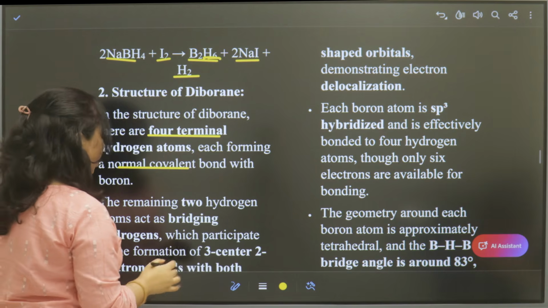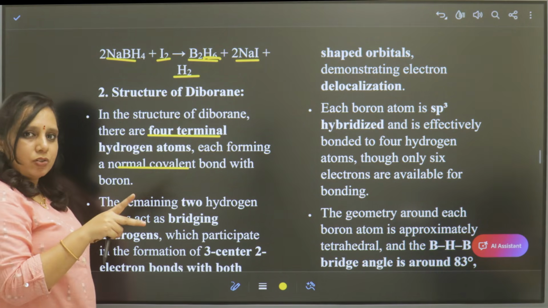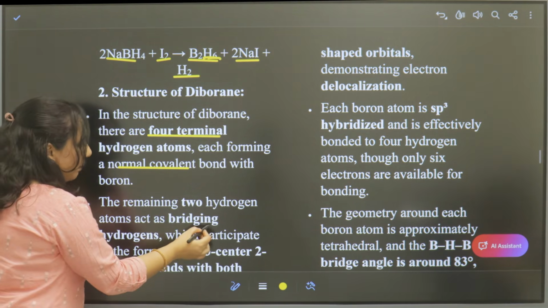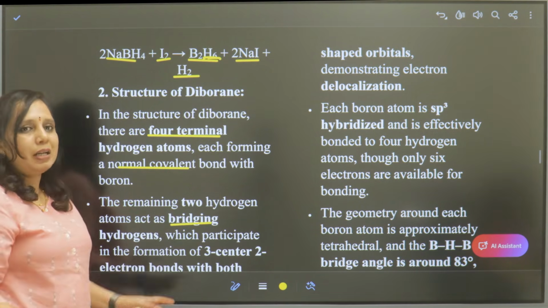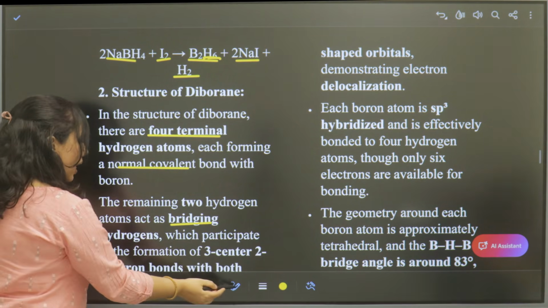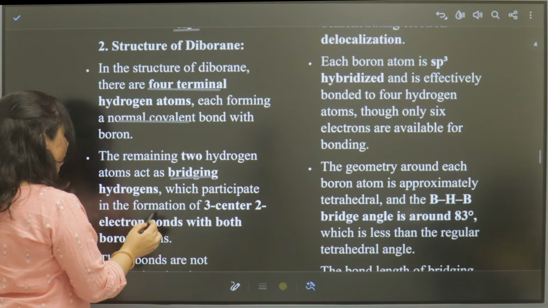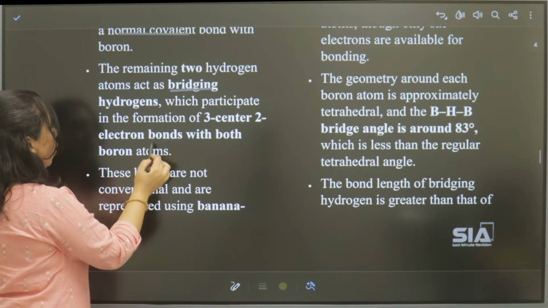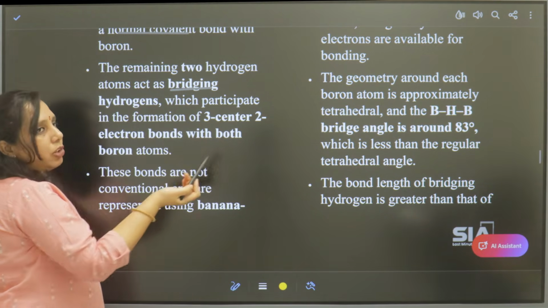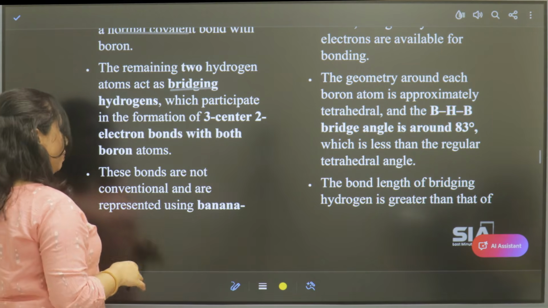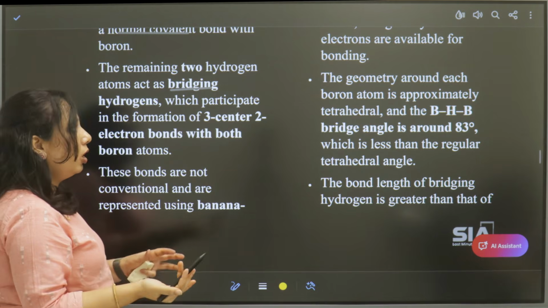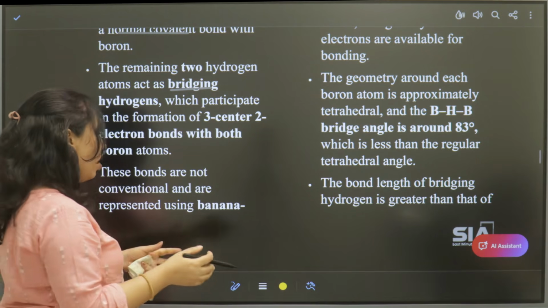The remaining 2 hydrogens act as bridging hydrogens, present in between the 2 boron atoms. They participate in 3 center 2 electron bonds with both boron atoms. These are not normal covalent bonds but special bonds, hence called bridging bonds.